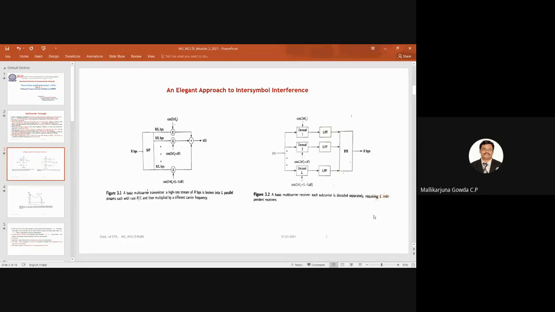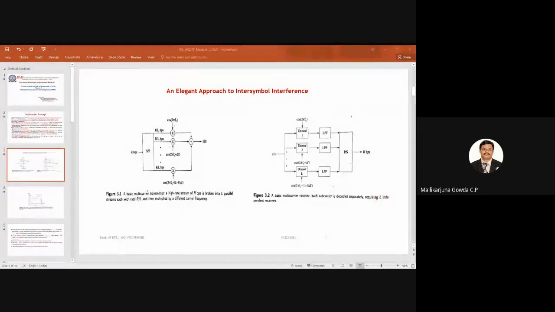Hope you're understanding my question. Yes, my dear students, I'm asking, are you able to understand what I said? With this type of multi-carrier modulation, I require L number of RF units and similarly L demodulation circuits, but I don't want to do it like this. I want only a single RF unit and a single demodulation path.